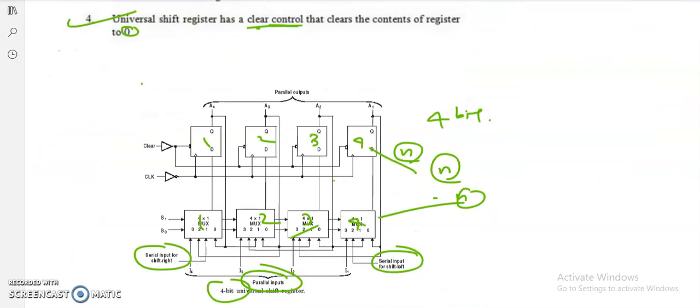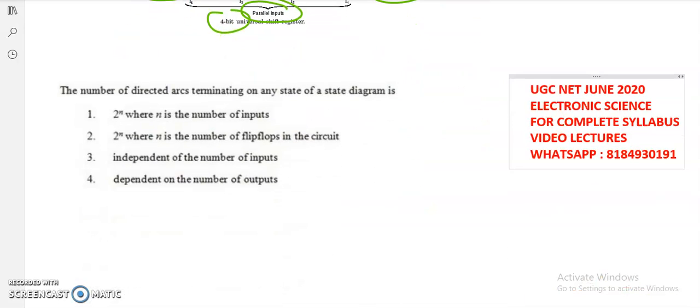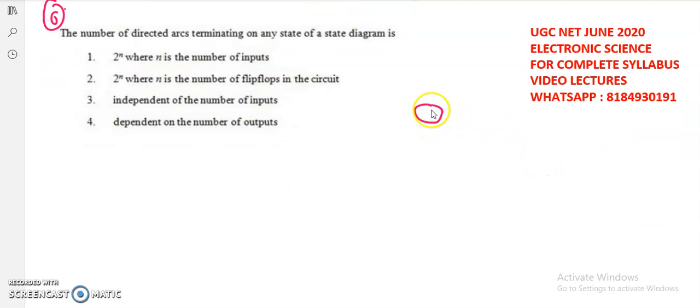Okay. So while coming to the next question, it is the sixth one. The number of directed arcs terminating on any state of a state diagram. So state diagram means generally it will have a few states like this. We are going to consider a few states. Okay. So for example, how many directed arcs will terminate at any one state? So if you study the concept of the state diagram, then you can understand that the state diagram can be obtained after the state table. In the state table, we have the